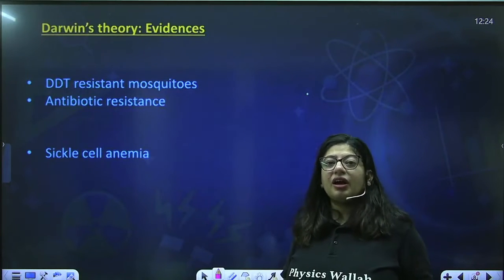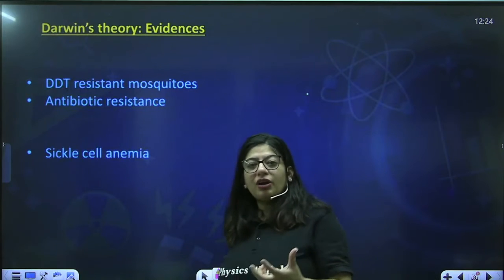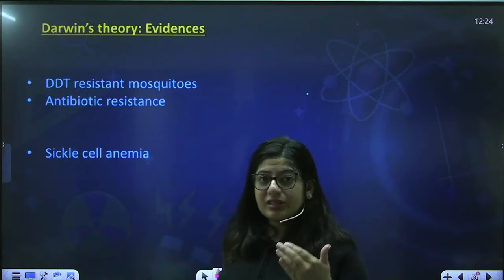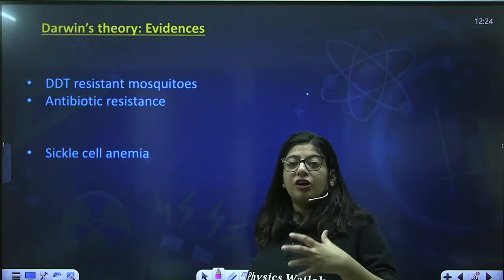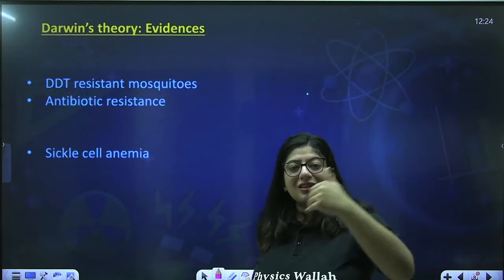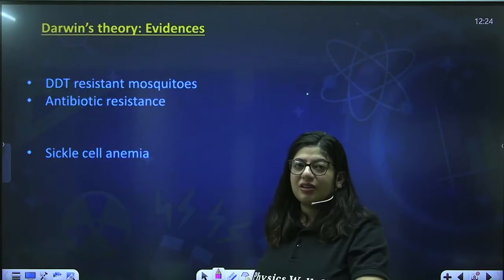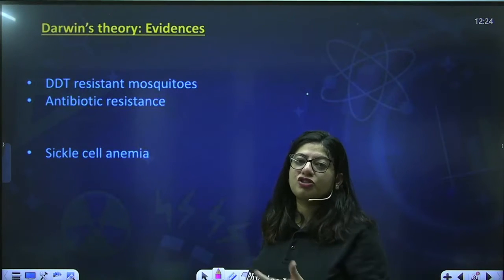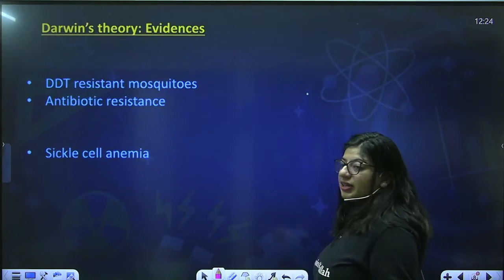This is the same way antibiotic resistance occurs. Many bacteria, over a period of time, got adapted to the antibiotic, and when you now give the antibiotic to them, the bacteria will not die. So this is how he explained DDT resistance and antibiotic resistance, to show how changes in the environment and changes in the characters of the organism lead to adaptation and natural selection in that particular environment. Then he explained sickle cell anemia.